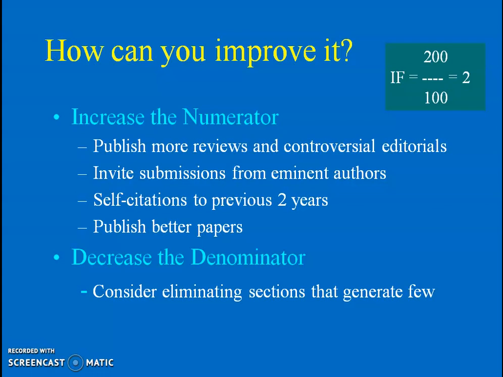To improve the impact factor, we have to increase the numerator. So we have to publish more reviews and controversial editorials. When you want more citations to your article, if your research paper is a review article, automatically you can have more citations. If it is a controversial editorial, like now with COVID-19, so many papers are appearing on COVID-19, and these are all referred to by so many people. That kind of article fetches more citations. You also have to invite submissions from eminent authors.